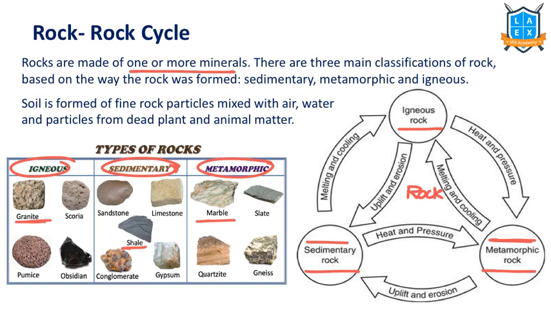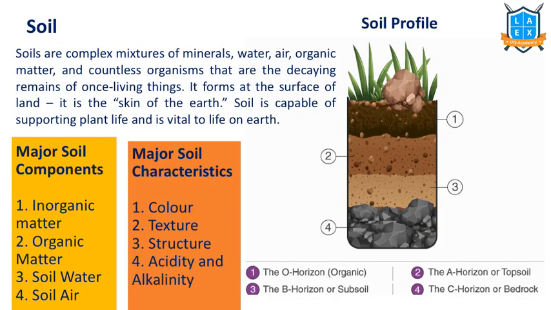Soil is formed of fine rock particles mixed with air, water, organic material. That means rock is the basis for the formation of soil. Now, soil consists of inorganic matter, organic matter, soil water which we call moisture, and soil air. Soils also have various characteristic features. One, the color. Second, texture, structure, acidity and alkalinity. These are some of the major soil characteristics.